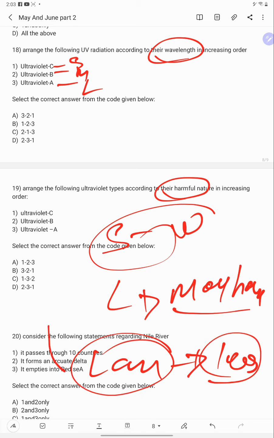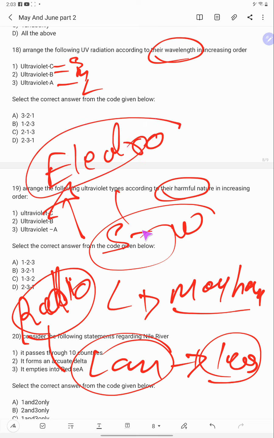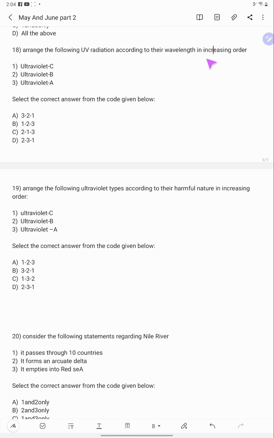How can you say? For example, radio wavelength is long, while very harmful electromagnetic radiation like X-rays and gamma rays has short wavelength. So here you have to arrange the harmfulness in increasing order. So 3, 2, 1 is the answer. B.